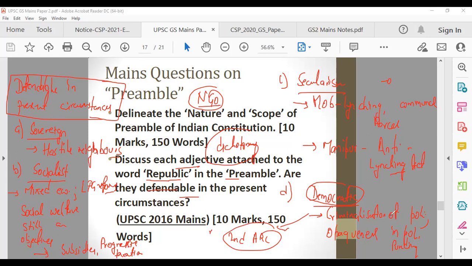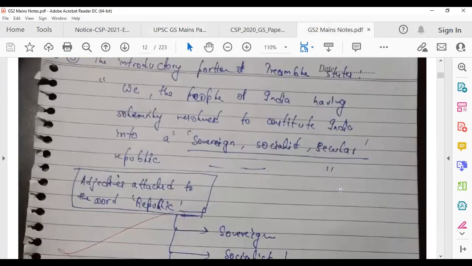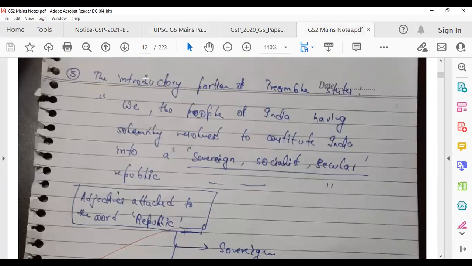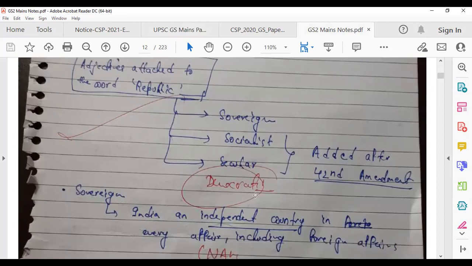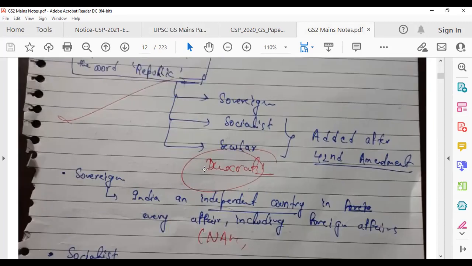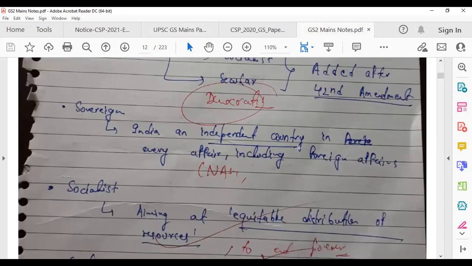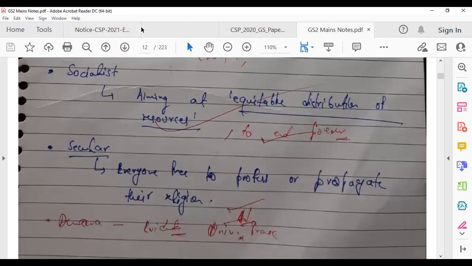Fine, sir and ma'am. Now let me show you the handwritten notes, or the answer which I had written here. So this was my answer. I'll just scan this. Again, you can start with "We the people of India" and then the adjectives attached to the word republic. I've written only three: sovereign, socialist, secular. I've forgotten about democratic. So don't do that. Sometimes overconfidence can kill you in the exam. Each and every mark matters. So fourth, democratic, and then define each word. What is sovereign? What is socialist? What is secular? And let me make it bigger if you're not able to see it.